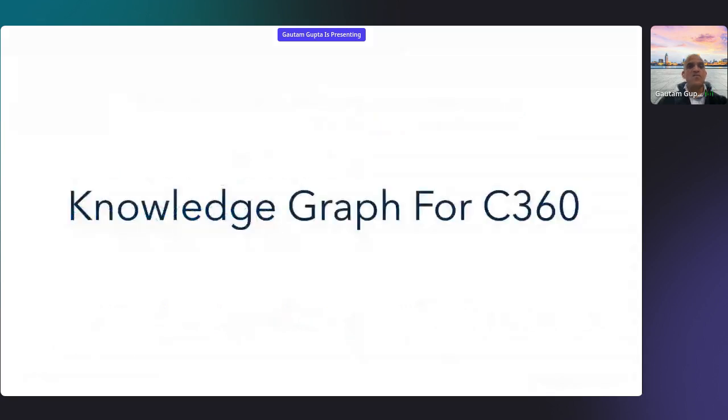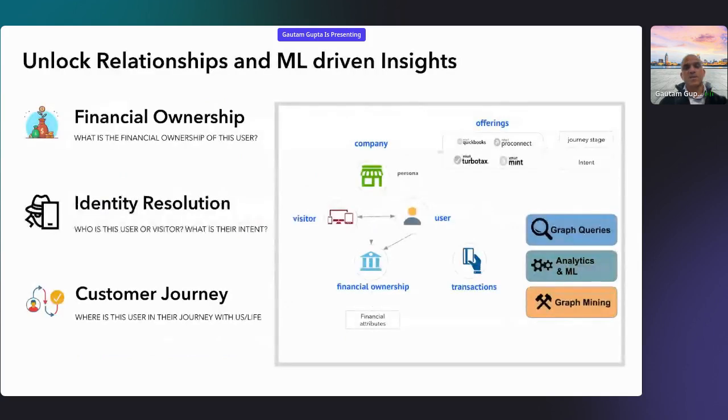Now, when we say knowledge graph for customer 360, this goes a little bit beyond those two questions. This is to unlock the relationships, to understand more about our customer. So here, three other questions come up. First, what is the financial ownership of this user? Mostly I have worked in the fintech domain, so financial ownership means whether a person owns a credit card, a bank account, or has some kind of loan. All of these things provide us an overview into the financial ownership of a user.